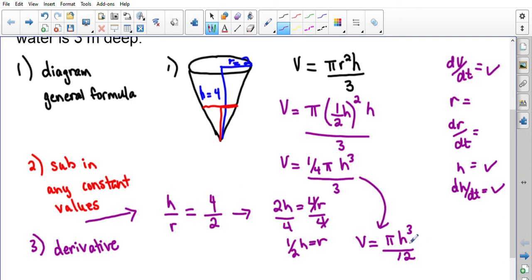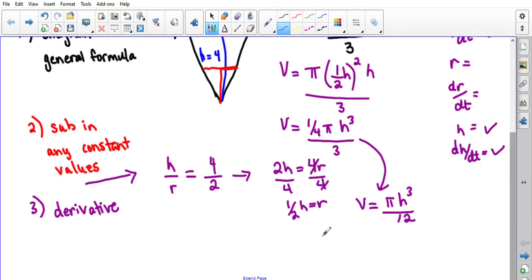So now that I've taken that step of replacing the variables that I know nothing about with something equivalent, I believe I'm ready to go on to step number 3 and take the derivative. So when I go to take the derivative, I'm working from this version of the equation. And this time around, I only have one variable, and there's no product rule here.